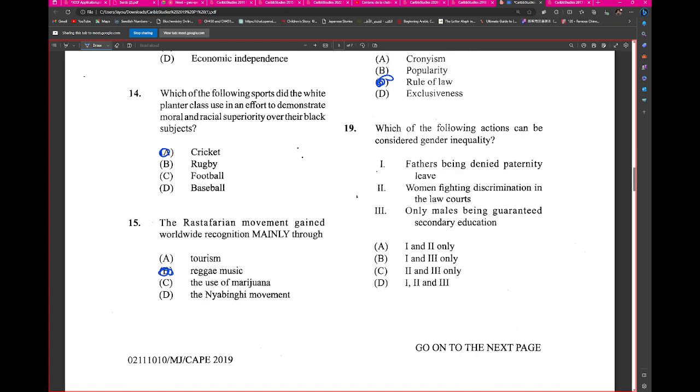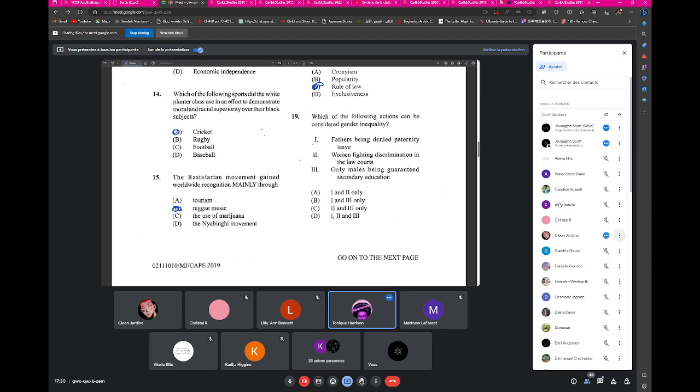Which of the following actions can be considered gender inequality? Sir, A. No, wait. 1 and 3. B. Sorry. 1 and 3.